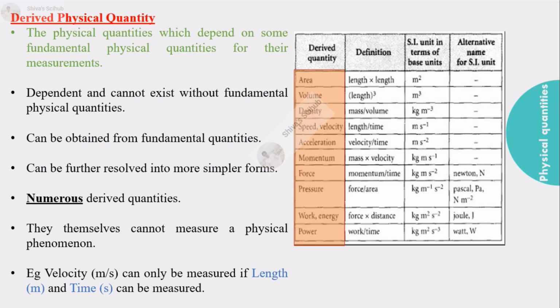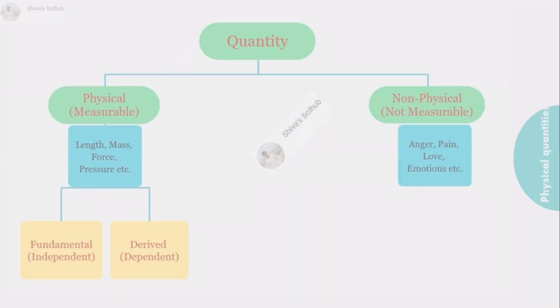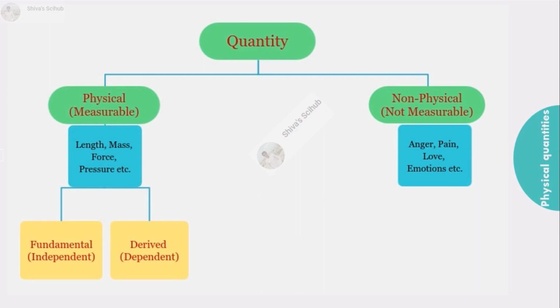To sum up, there are two types of quantities, namely physical, measurable, and non-physical, non-measurable quantities. Physical quantities can further be broadly divided into fundamental and derived quantities. The word physical here refers to any physical quantities because the derived quantities depend on the fundamental quantities too.